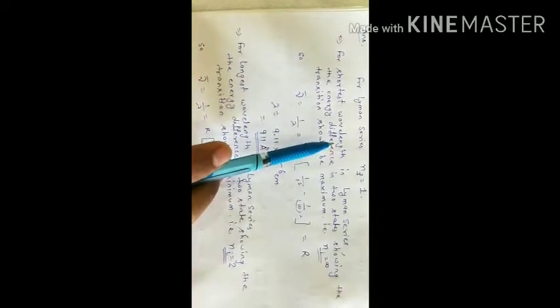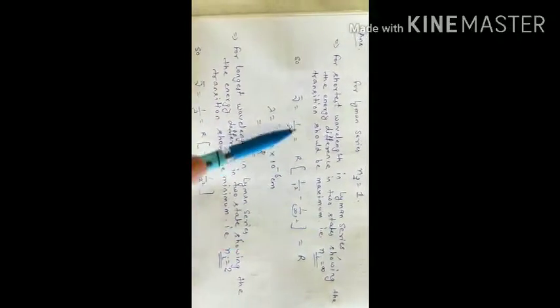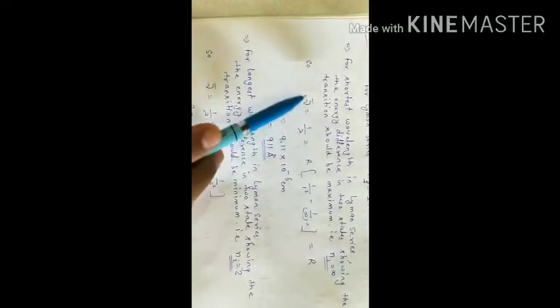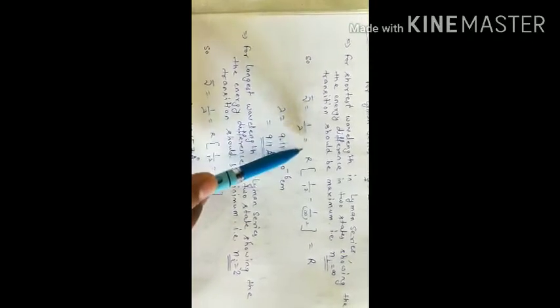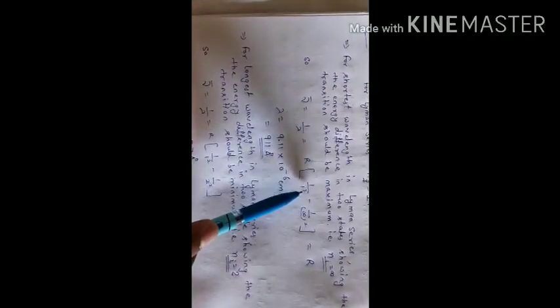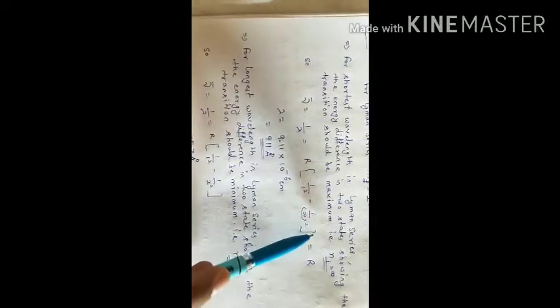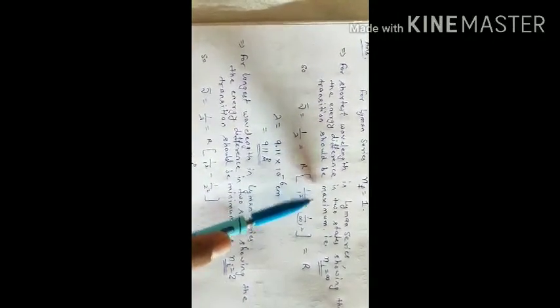So we can say for the shortest wavelength the energy is maximum. So wave number nu bar is equal to 1 by lambda is equal to R into 1 by 1 square minus 1 by infinite square. Here the maximum energy difference is from the infinite shell to the first shell.